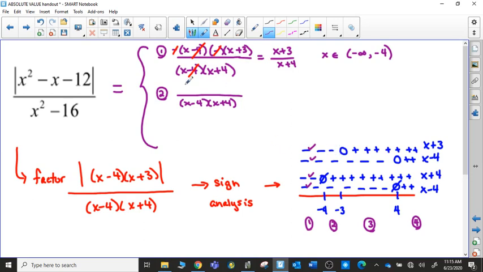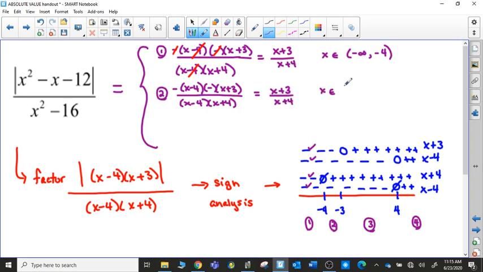And when we take something out of absolute value signs that is negative, it needs to be changed to the opposite sign. And so that's what those extra negatives are going to be. Now you're probably saying, well, this looks identical to this one. And it is. So when you cancel the x minus 4s, the negatives cancel each other out. We're left with x plus 3 and an x plus 4 in the denominator.